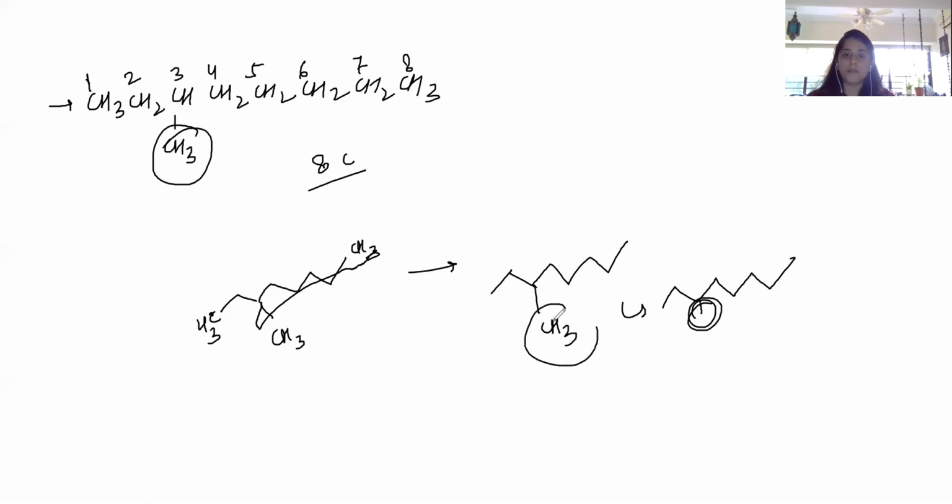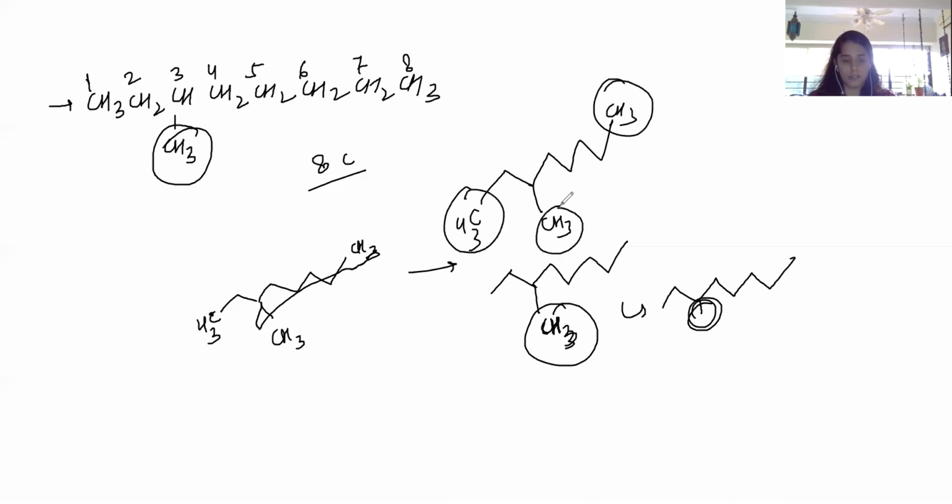So we do have to represent by CH3. Also, we can avoid writing CH3. If we write like this, it automatically means there is a terminal CH3. So CH3, CH3, and CH3.